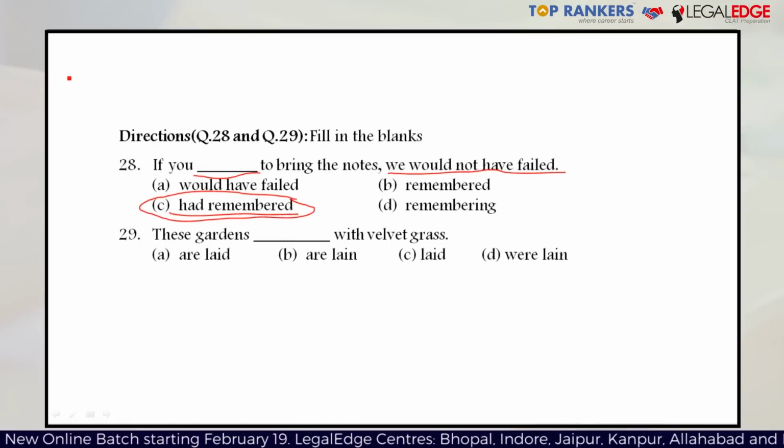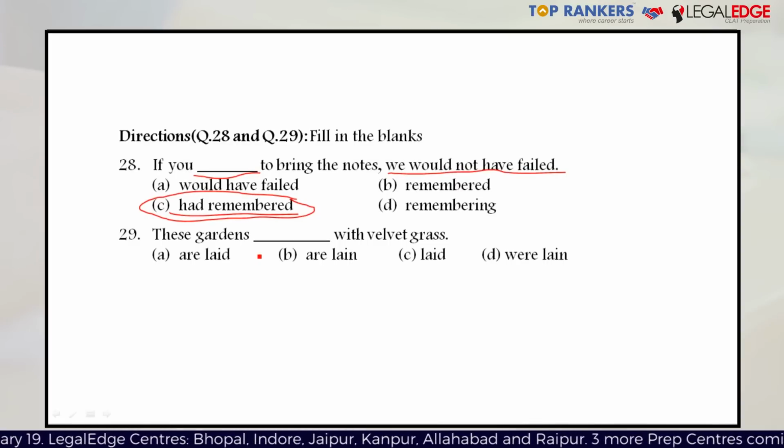In question 29, the sentence structure is in passive form. These gardens dash with velvet grass. This sentence sounds as if it is in passive form and therefore should have a transitive verb coming in the blank and not an intransitive one.